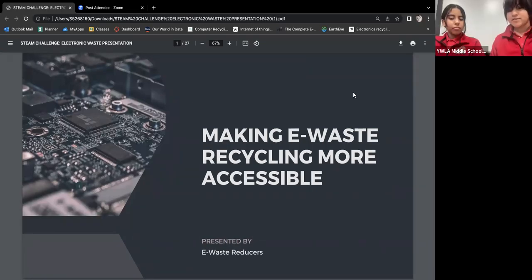Making e-waste recycling more accessible, presented by e-waste reducers.